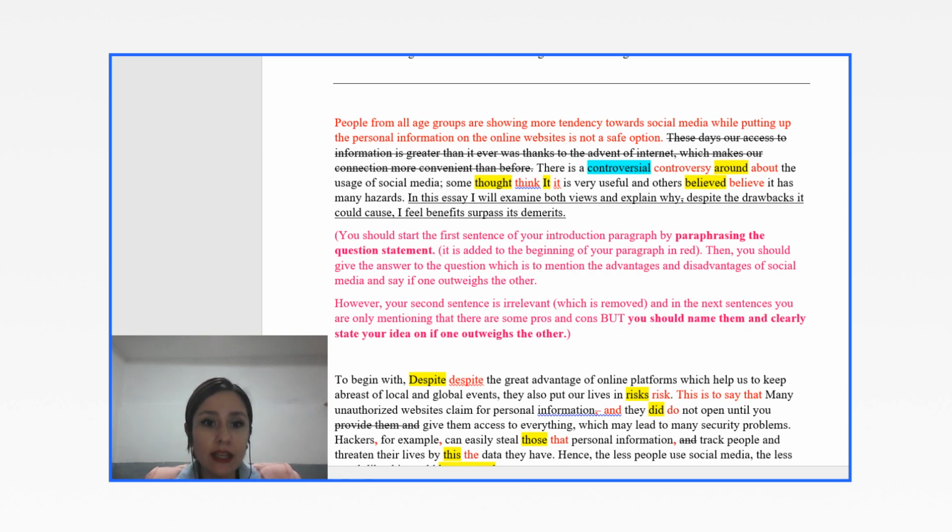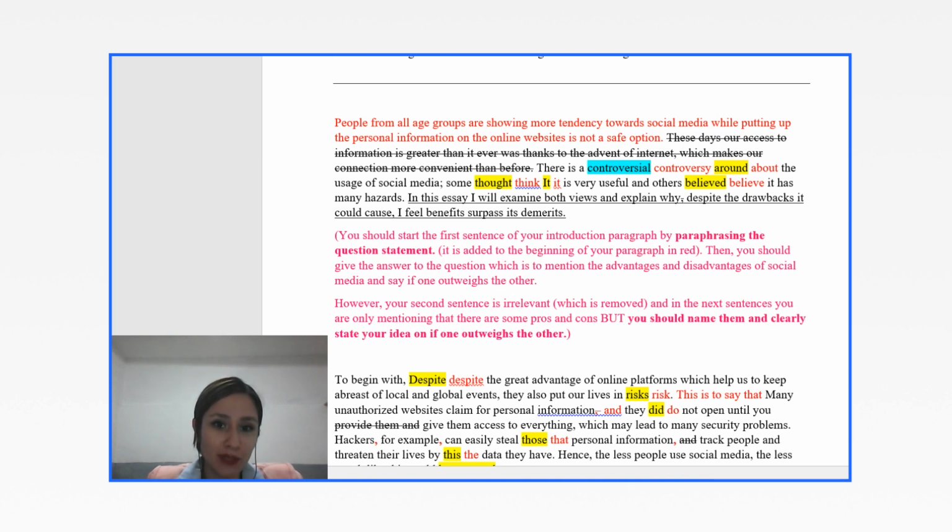I mean, your very first sentence was irrelevant and I removed it. And in the next sentences, you are only mentioning that, okay, there are some pros and cons. There are some benefits and drawbacks, but you should name them and clearly state your idea on if one outweighs the other. So this is the structure in the first paragraph.